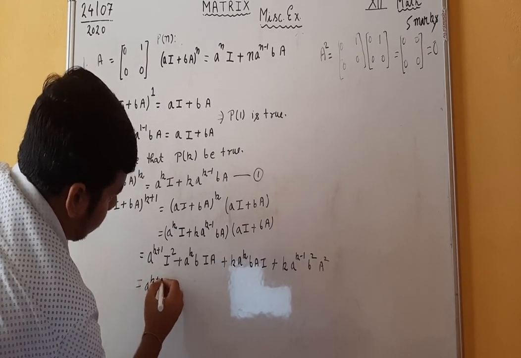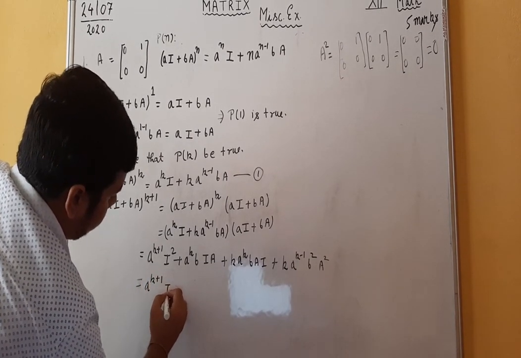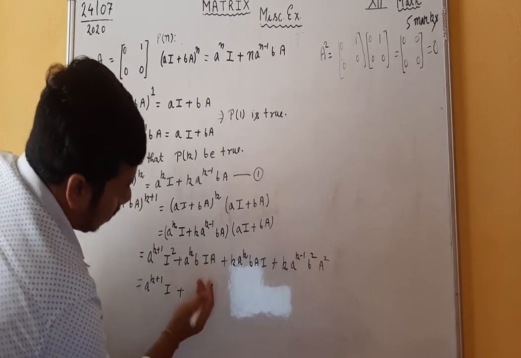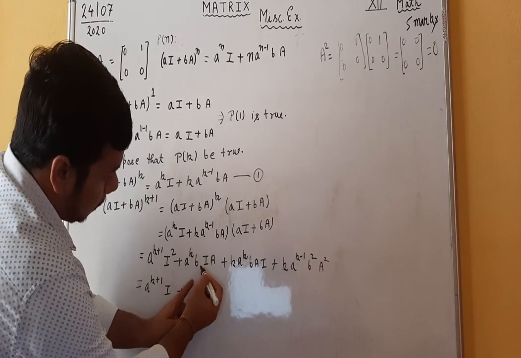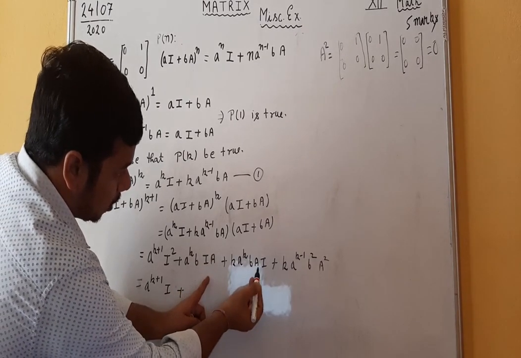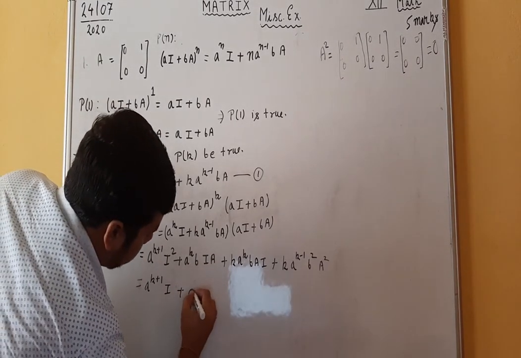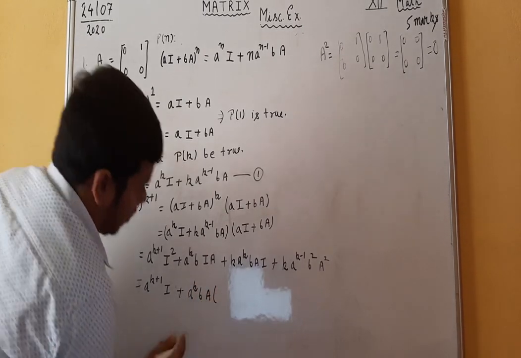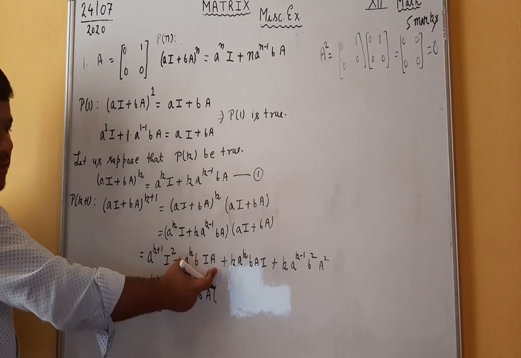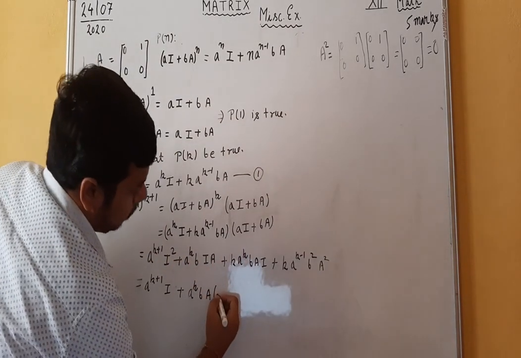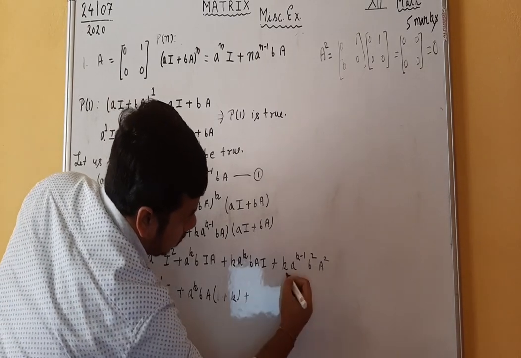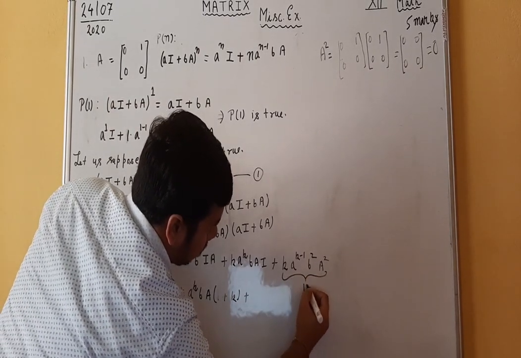A^(k+1) I plus, now see, A^k BA is common. I is equal to A. This is no problem with I. 1 plus k is left, and this term is 0.